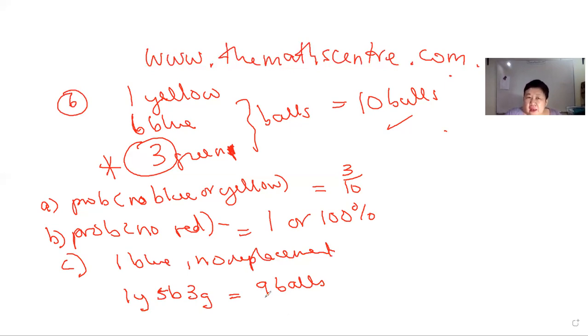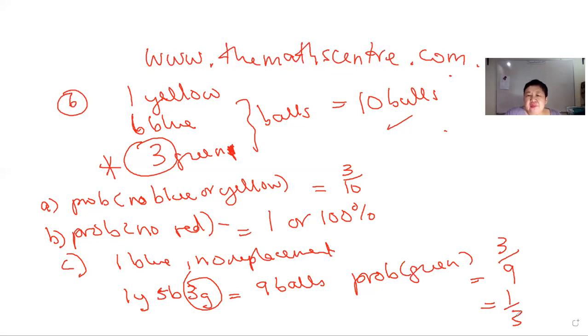Okay, so therefore you only have 1 yellow, 5 blue instead of 6, because you put away the blue, and you still have 3 green. Total number of balls right now is reduced by 1 from the previous 10, so it's 9. So what's the probability of choosing green? In this case, the probability of choosing green is the number of green, which is 3, over the new total 9. 3/9, or you can write it as 1/3. All right, that means out of every sample, let's say of 3, you expect 1 to be green. Or out of a sample of 9, you expect 3 to be green. Okay, so you can write your answer as 3/9 or 1/3.